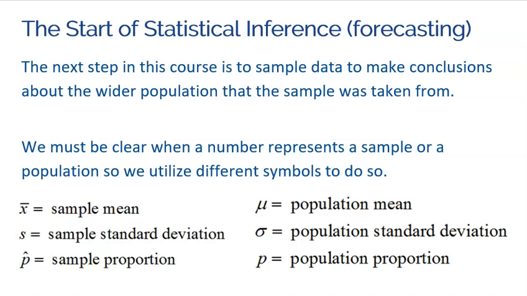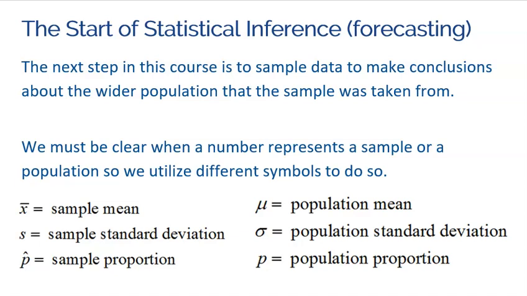Now, all of this leads us to the start of statistical inference, which is also known as forecasting, right? Forecasting is this idea that we don't know what the future is going to be, but we're trying to make a prediction about it. And what we could do is take the information from a sample and use that information to make conclusions about the wider population that the sample was taken from. So we must be very clear when a number represents a sample or whether a number represents a population.